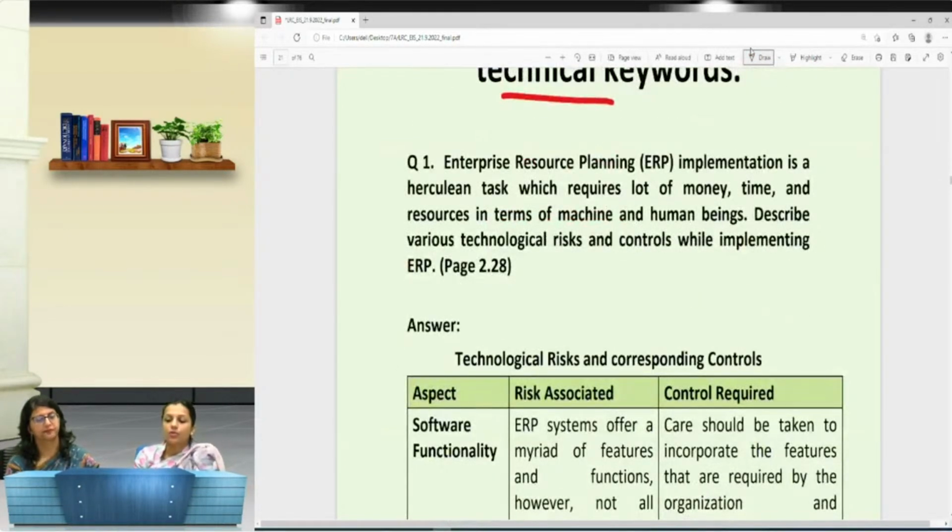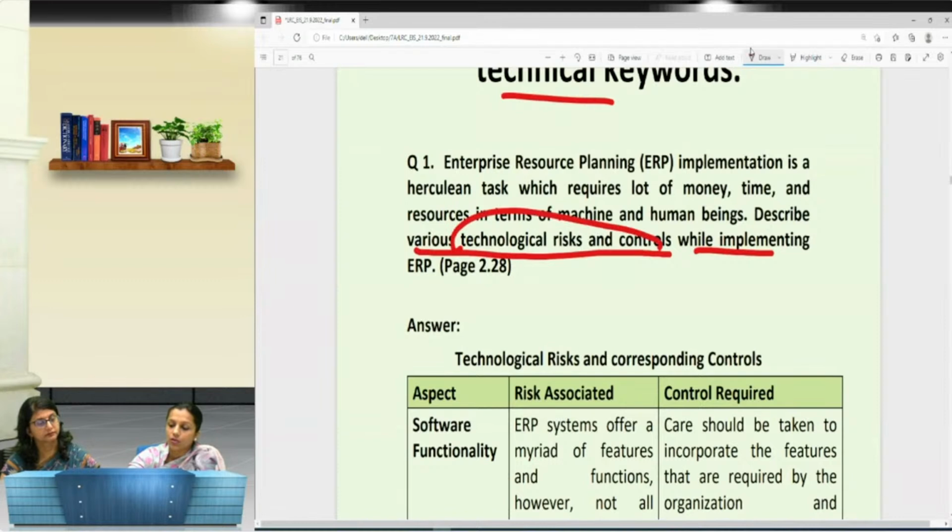So if we take the question: enterprise resource planning, that is ERP implementation, is a Herculean task which requires a lot of money, time and resources in terms of machine and human beings. Describe various technological risks and controls while implementing ERP. So here, if we understand the question very well, it says about the various technological risks and controls while implementing. So the very first thing is that we need to mention the risks related to the technological, right?